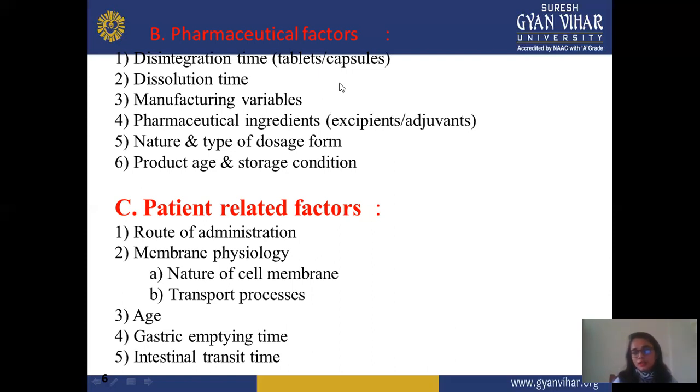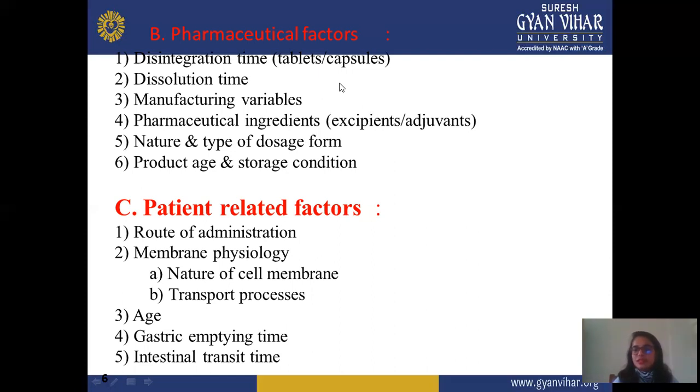So it should be a long time. But in case of some emergency situation, or a fast release or super disintegrating tablet, it should be short or very small, maybe in minutes or seconds. And this disintegration time may be adjusted with the help of some excipients or disintegrating agents, and according to your required tablet or capsule type you select this excipient.